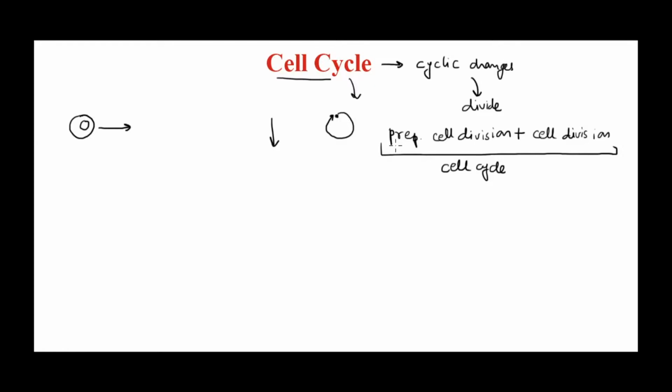So cell cycle, easy to remember: whatever series of events, cyclic changes a cell undergoes in order to prepare for cell division, and the actual process of division where everything in the cell divides into two. So one cell gets divided into two daughter cells, right?